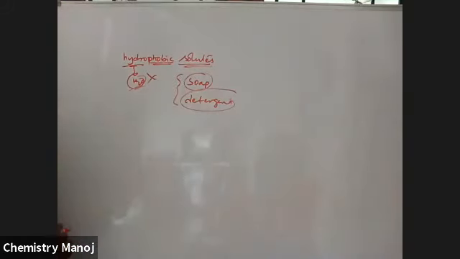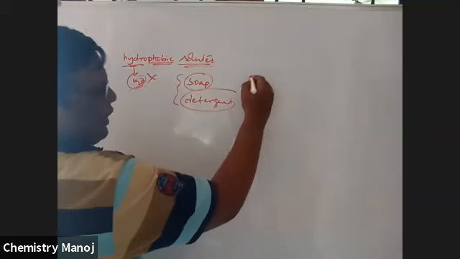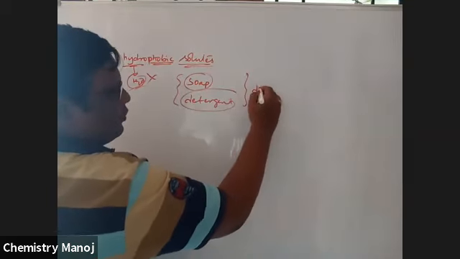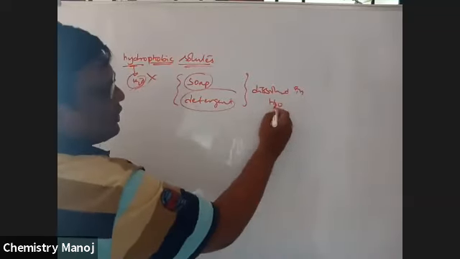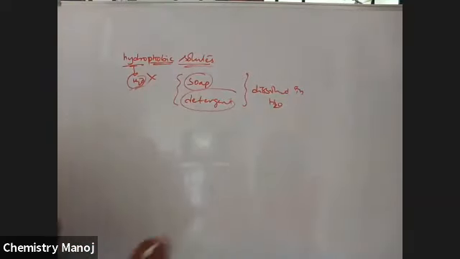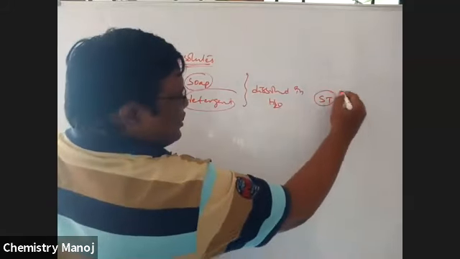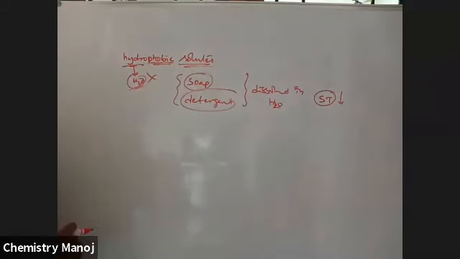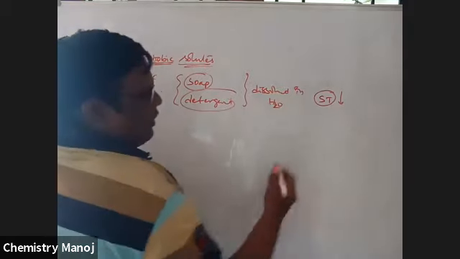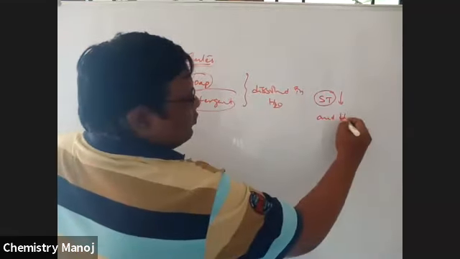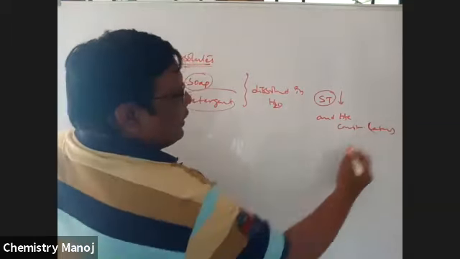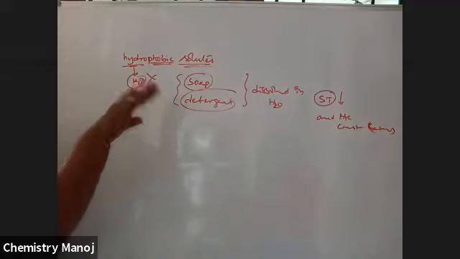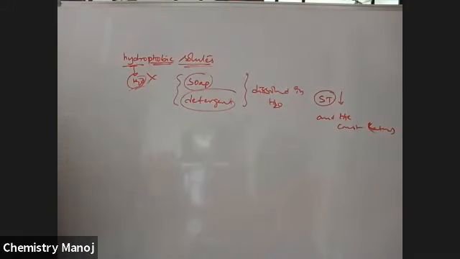That is why these are considered hydrophobic. When these solutes are dissolved in water, they are not attracted by water. In this case, surface tension decreases to some extent and then becomes constant later. First it decreases and then later constant.